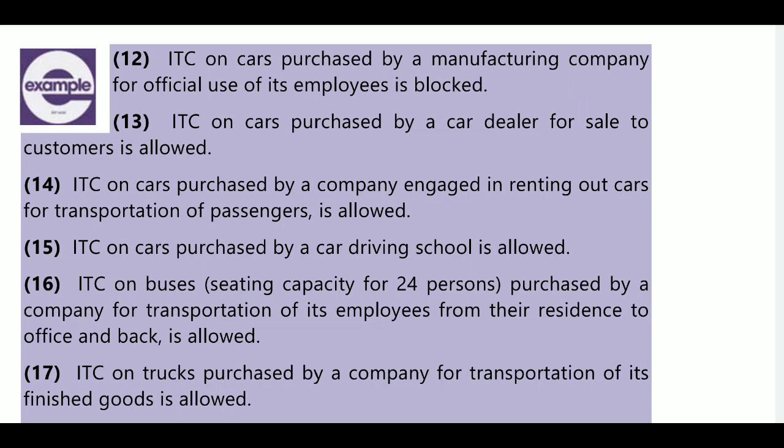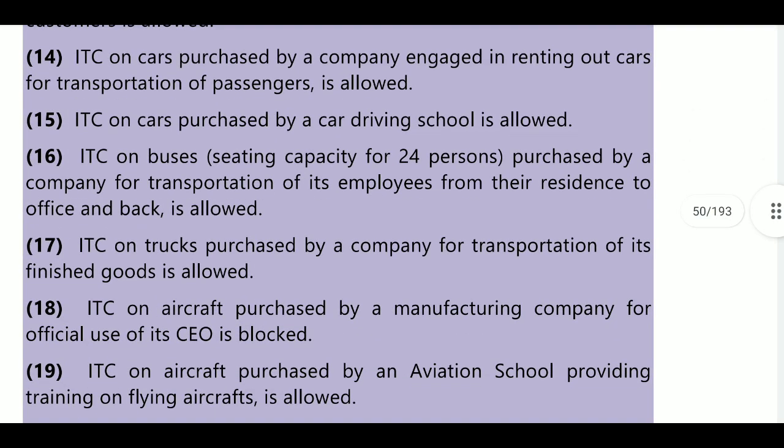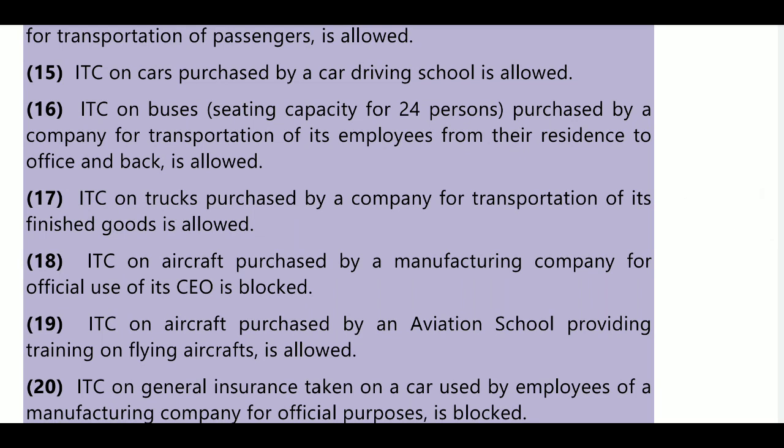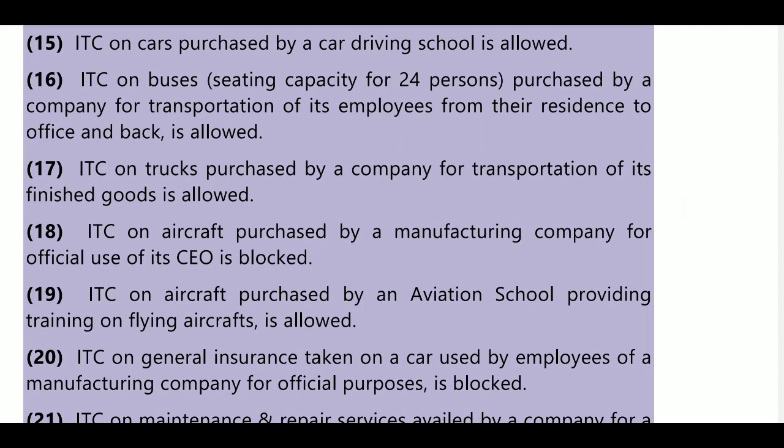Next, ITC on a bus with seating capacity of 24, that is greater than 12, purchased by a company for transportation of its employees from residence to office and back, will be allowable. Next, ITC on a truck purchased by a company for transportation of its finished goods is allowable. If you purchase a truck and use it for transporting finished goods, then ITC will be allowable. The ITC on an aircraft purchased by a manufacturing company for official use of its CEO, even though he is a CEO, that vehicle ITC will be blocked.